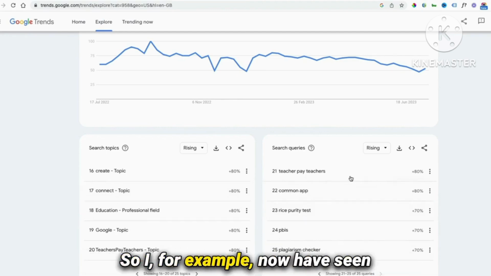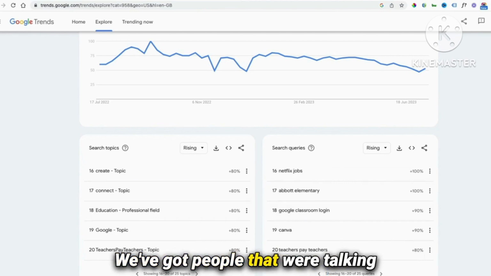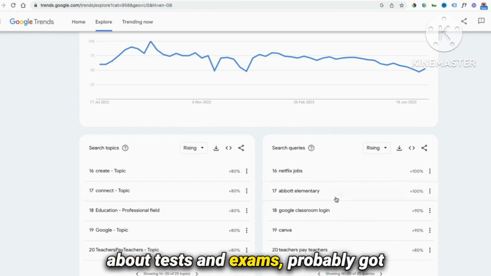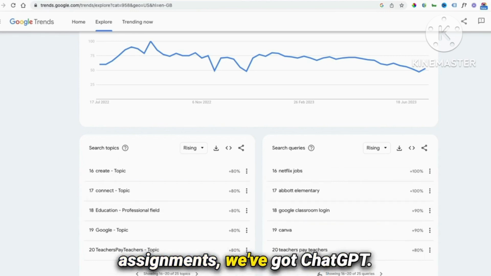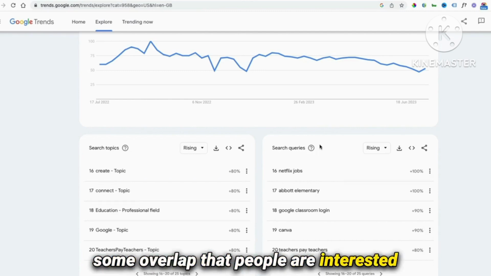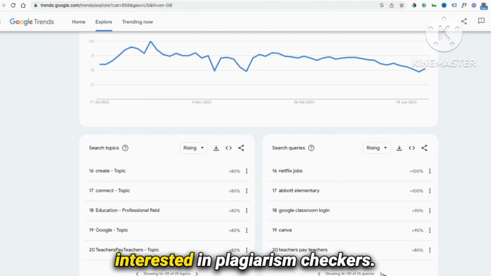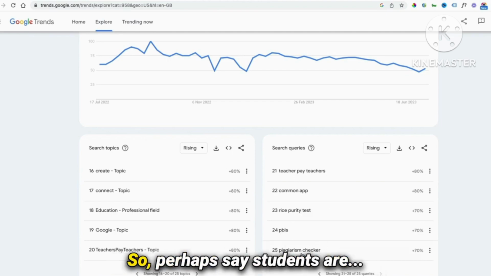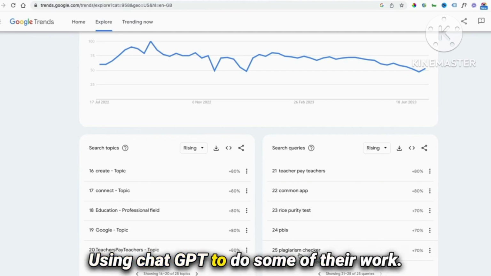So I, for example, now have seen that we've got plagiarism checker. We've got people talking about tests and exams. Probably got assignments. We've got ChatGPT. So you can start to see, okay, there's some overlap that people are interested in ChatGPT. They're obviously interested in plagiarism checkers. So perhaps students are using ChatGPT to do some of their work.